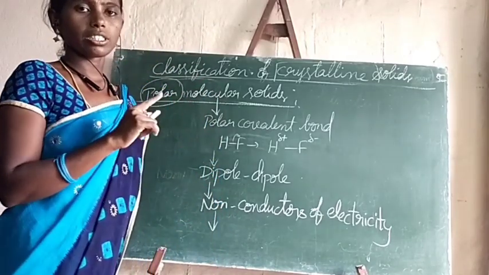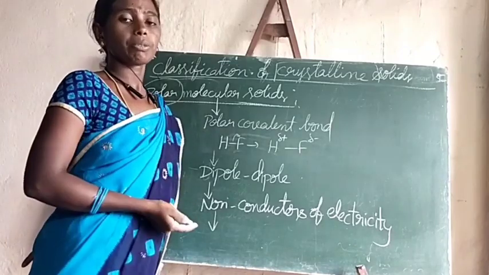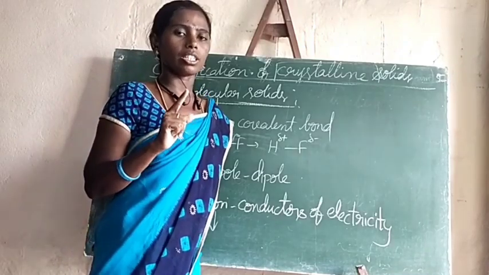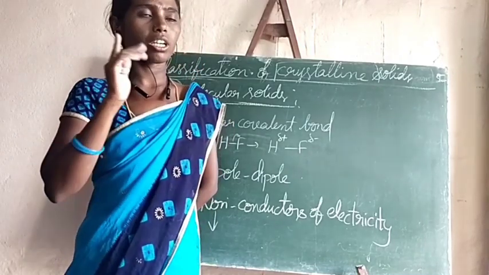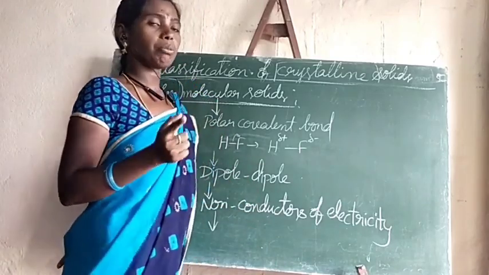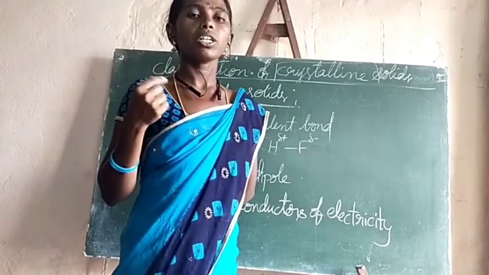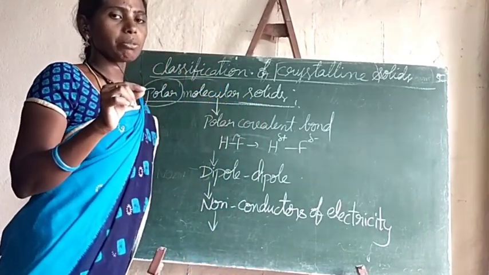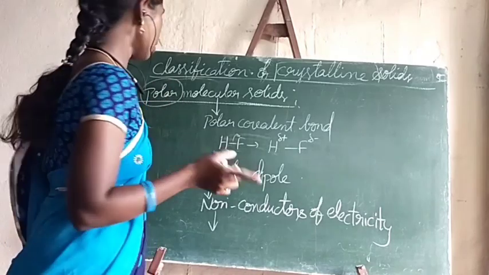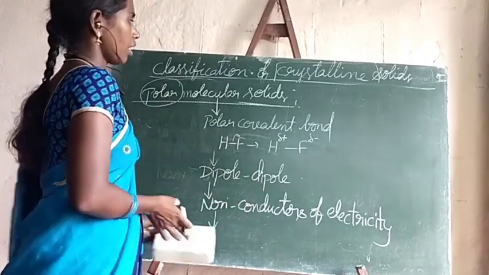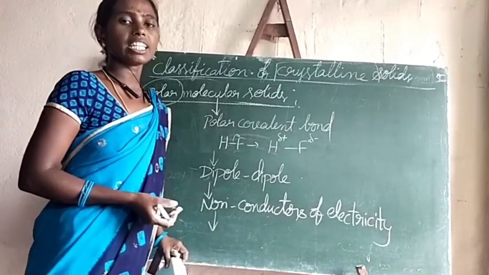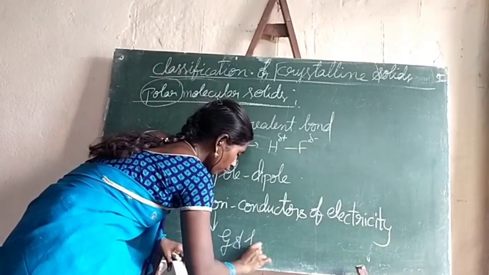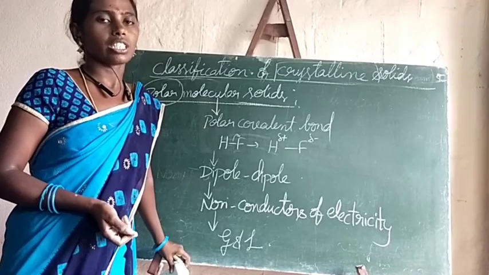Polar molecular solids have melting points higher than the melting points of non-polar molecular solids. Generally they exist as gases and liquids at room temperature.